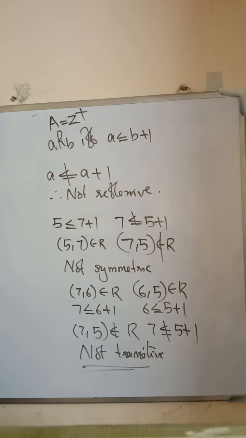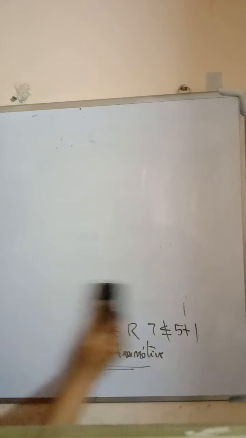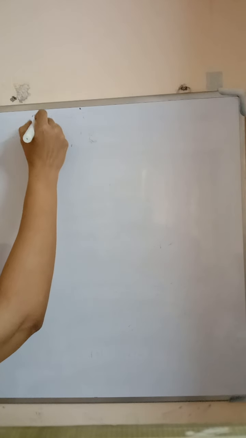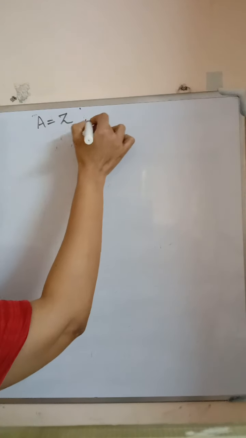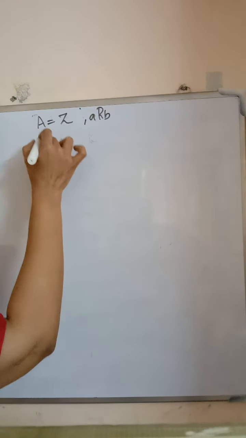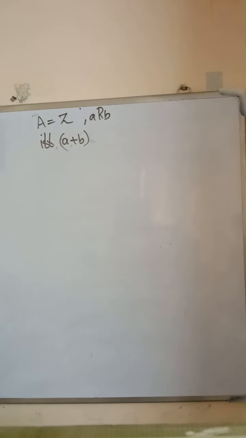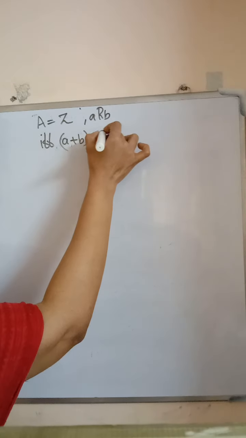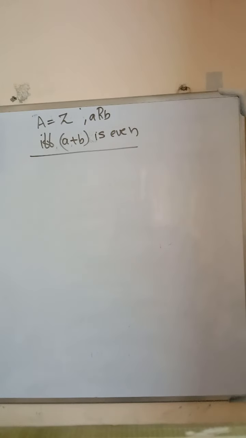Consider another problem. Consider the set A equal to Z, and A related to B if and only if A plus B is even.